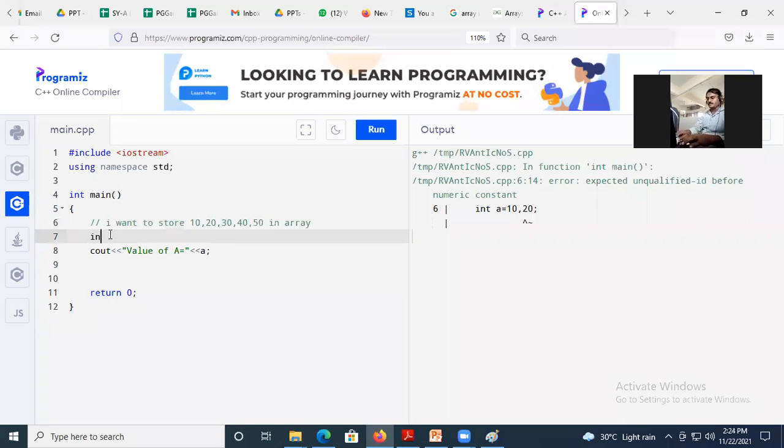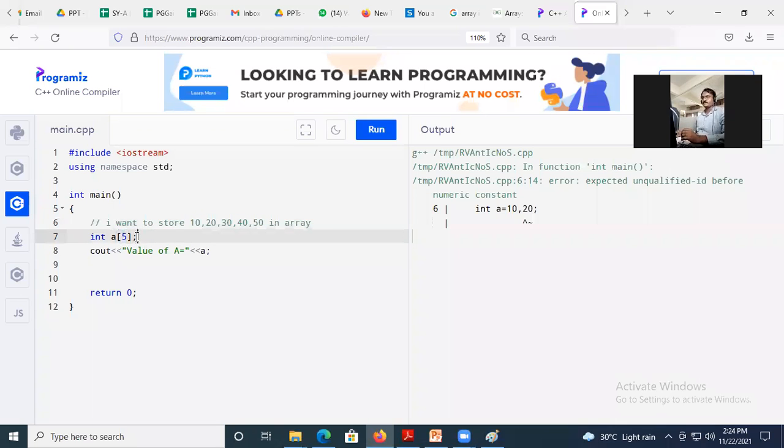See, I can declare it by integer a in bracket, and if you check the size, it has 5 elements, so I will write 5. This is array int declaration. Yes, int a in square bracket 5. That means if you check 1, 2, 3, 4, 5, this is the size of array. That means how many numbers I wish to store in the array. Array मध्ये किती number store करायचे म्हणजेच काय झाली the size of array, and where we are going to place the size of array in the square bracket.